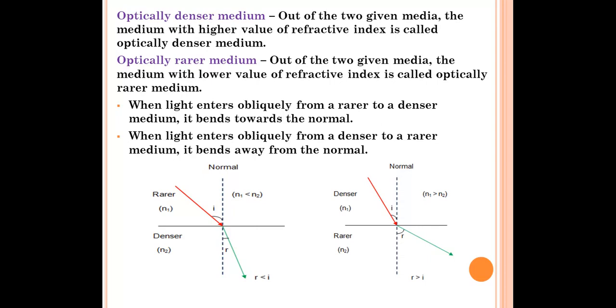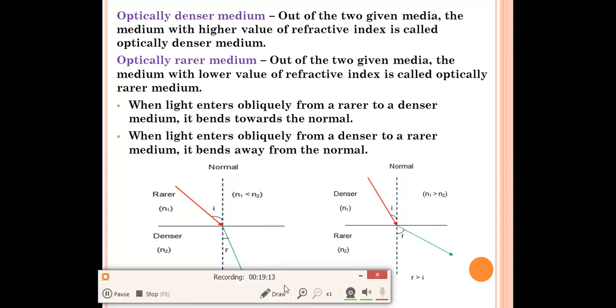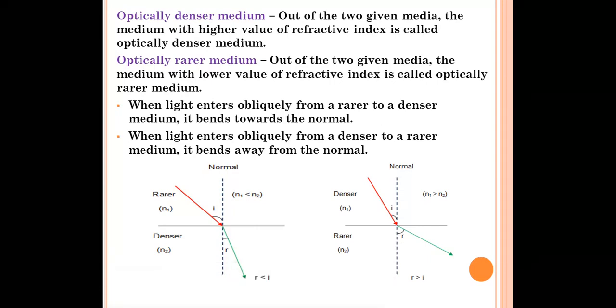Our next topic is optically denser and optically rarer medium, which we have talked about in the topic refraction through a glass slab. So what is an optically denser medium? We have two given media. Whenever refraction takes place, two media are required. One can be either glass or water, glass or air, anything. Out of the two given media, the medium with the higher value of refractive index is called the optically denser medium.